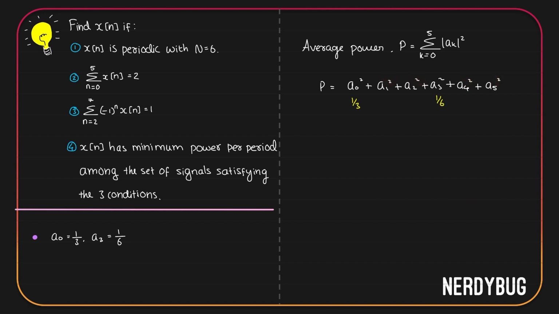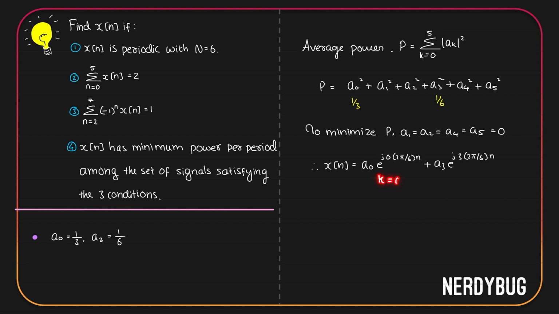Only if it is 0, you're going to get the least value for P. So we can write, to minimize P, a1, a2, a4 and a5 should be equal to 0. So we can write x of n is equal to a0 e raised to j 0 2 pi by 6 n plus a3 e raised to j 3 2 pi by 6 n.